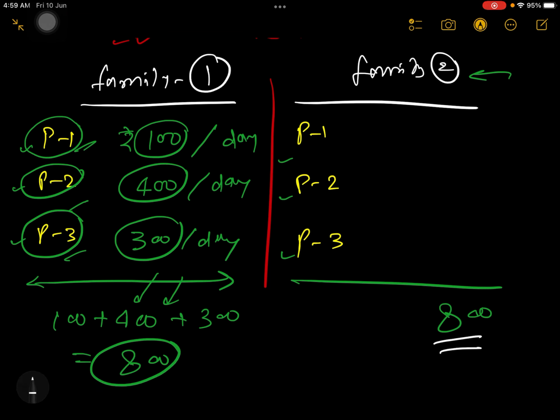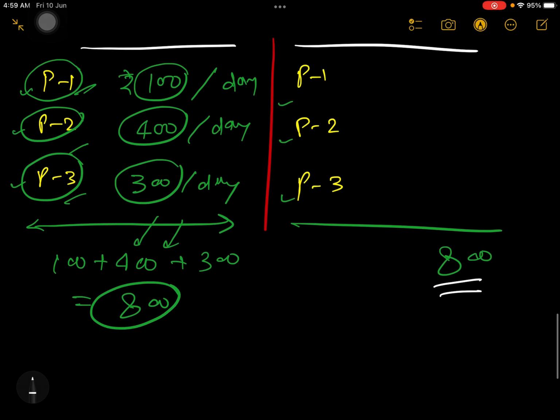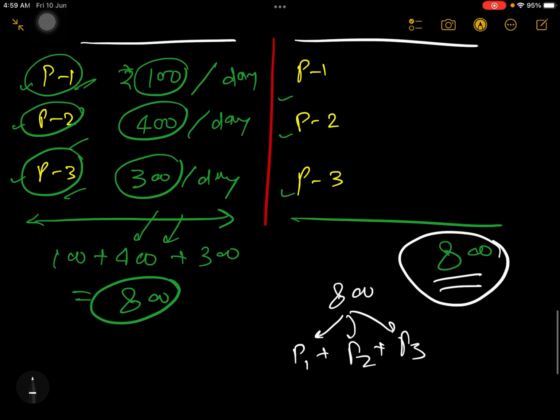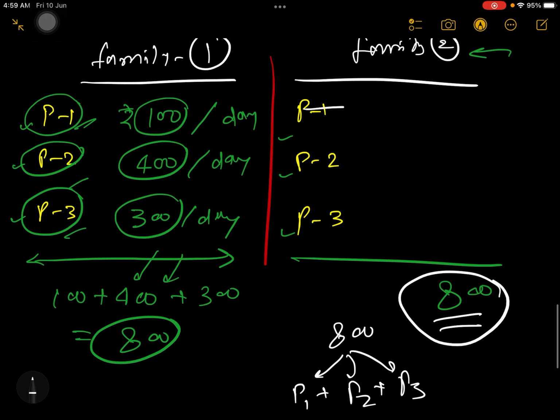Same amount of money means very easy. This 800 rupees, you have to split equally among 3 persons: person 1, person 2 and person 3. They all should earn an equal amount, so that 800 rupees comes as your family income. This is the concept of average, like everyone is earning the same. So what will you do? You will do 800 rupees divided by 3 for each.